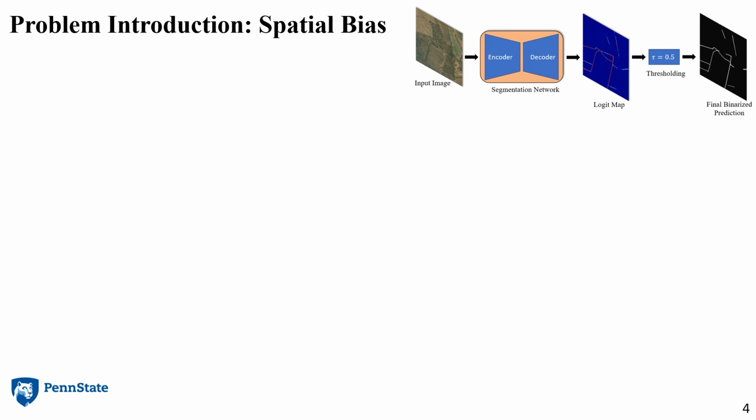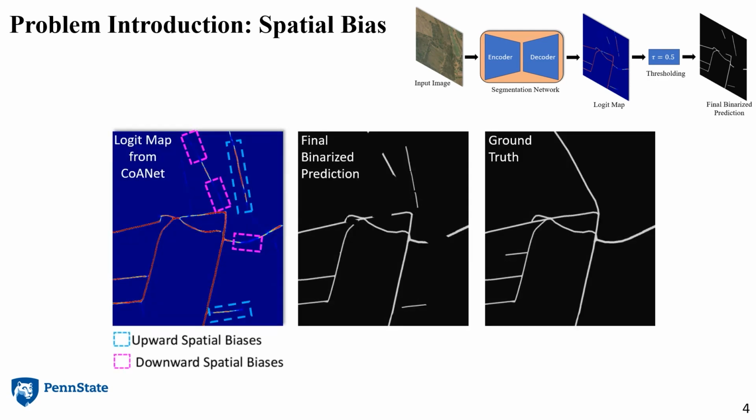value such as 0.5. Consider this logit map from a state-of-the-art model called COANet, which is used for road segmentation from satellite images. The regions marked by pink boxes represent image patches with significant downward biases in their logit scores. In these patches, the pixels that belong to road have an average logit score of 0.2. Meanwhile, the cyan boxes represent image patches with significant upward biases in their logit scores, where the average logit score in cyan boxes is about 0.7.